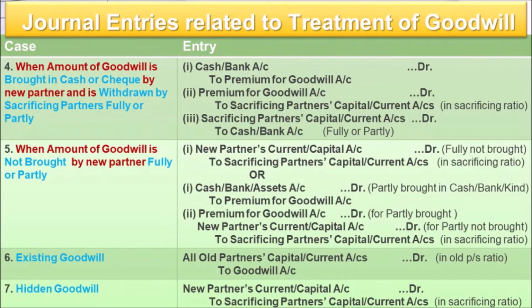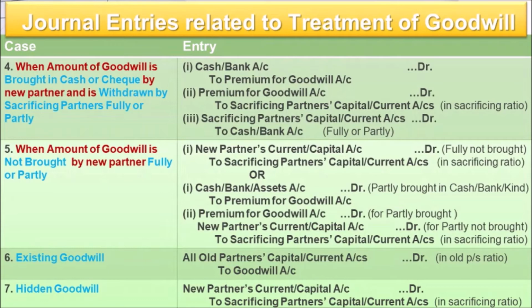You can see in the slide as well, new partner's current, that's why I have put current first. Capital is also not wrong, but more appropriate is current over here. Whether it is fixed or fluctuating capital, this applies only to the new partner. With the sacrificing partners we will do similar treatment like fixed and fluctuating. Understood the point? So new partner's current or capital account debit, with the full amount, to sacrificing partners' capital or current account in sacrificing ratio. So that entry will be done when the entire amount is not brought by him.